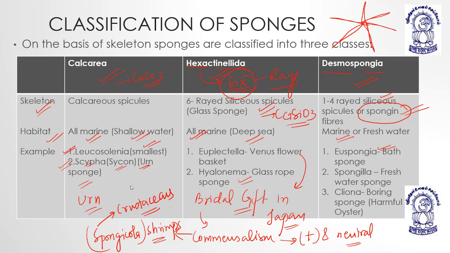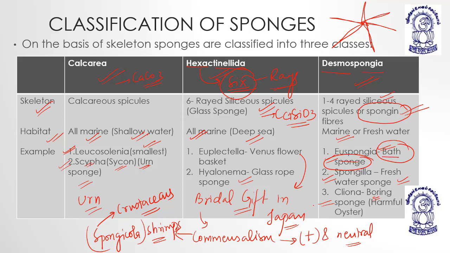Then we have Euspongia, known as the bath sponge, which is used as an abrasive to rub dust or dirt off the skin. Then Spongilla, which is a freshwater sponge, and Cliona, known as the boring sponge, which can be harmful to the pearl oyster family.